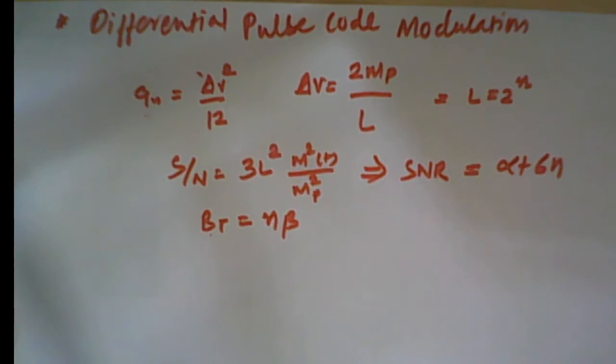In analog messages, we can make a good guess about the sample value from the knowledge of its past sample values.